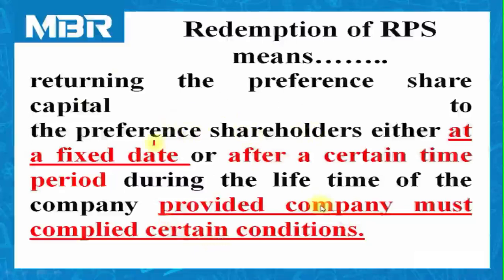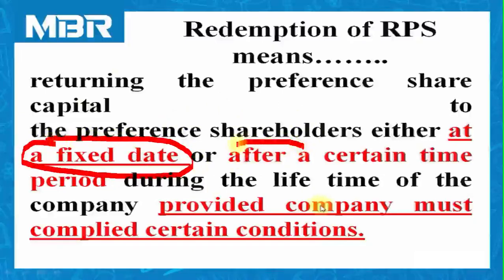From this meaning, I would like to highlight a few important items. Either at a fixed date or after a certain time period.